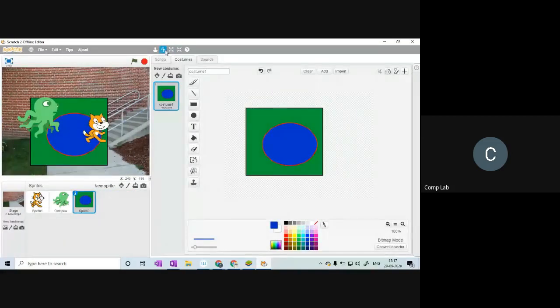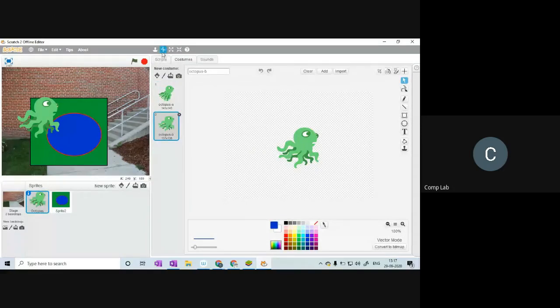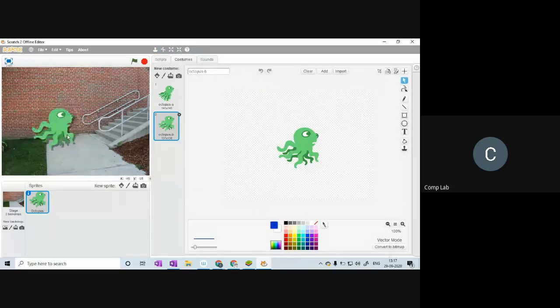Okay, let me get rid of some sprites. So here you can see I'm deleting all the sprites by using this delete button right here. All right. So now you can see I have a custom background. Let's say I want to paint my own background. I can click on this paint backdrop button.